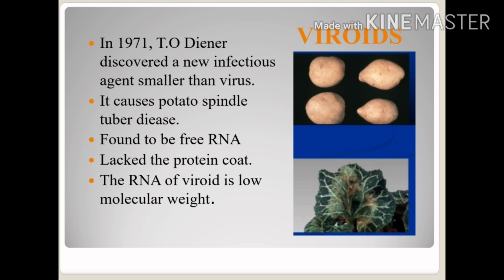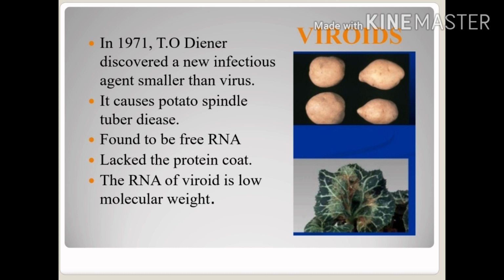The major difference between viruses and viroids is that viroids lack a protein coat. This makes them differ from viruses. The RNA of viroids is low in molecular weight compared to viruses. So these are the differences between viruses and viroids.